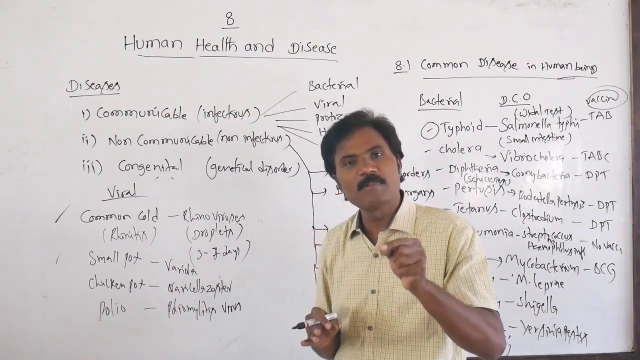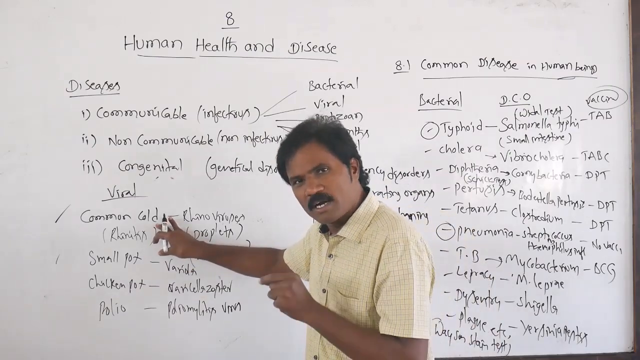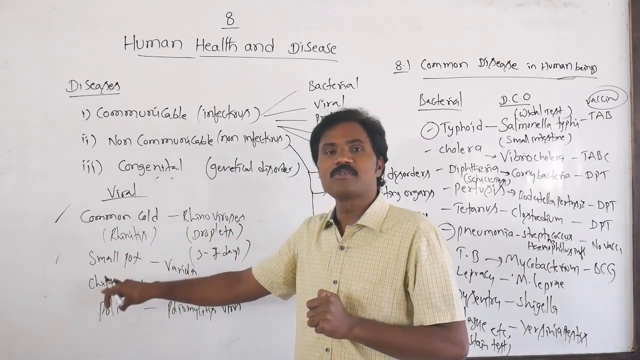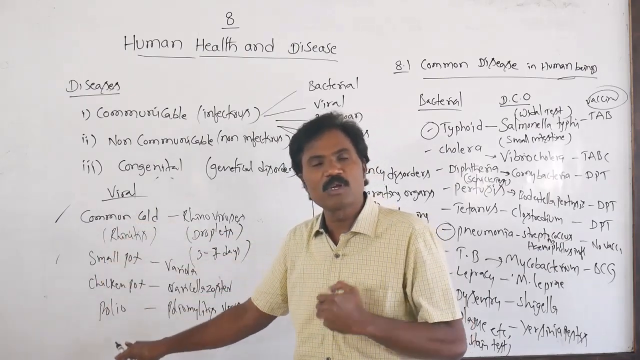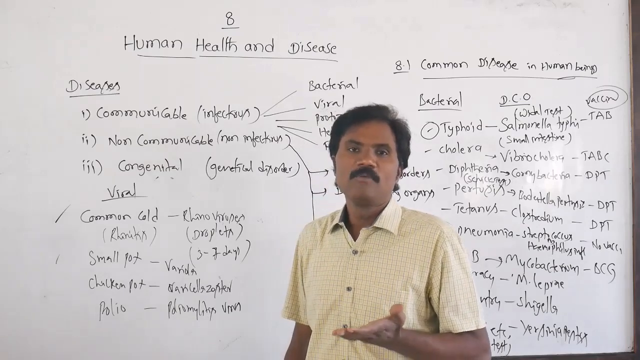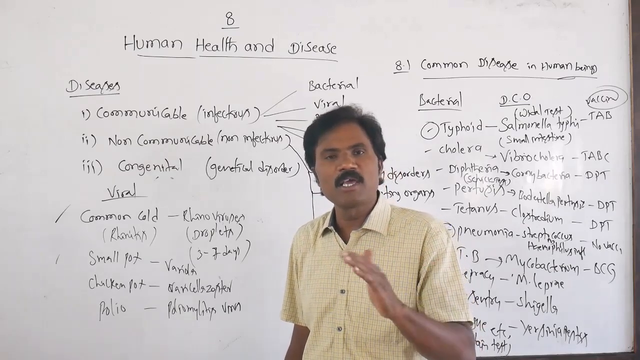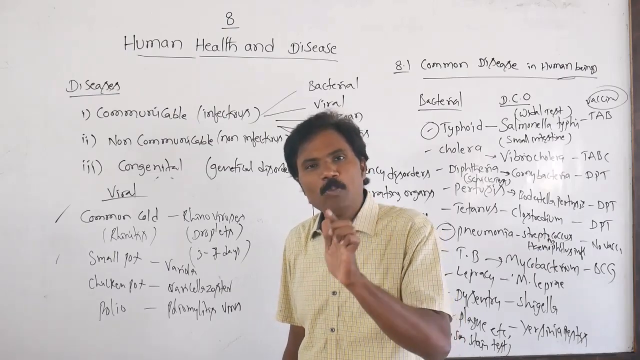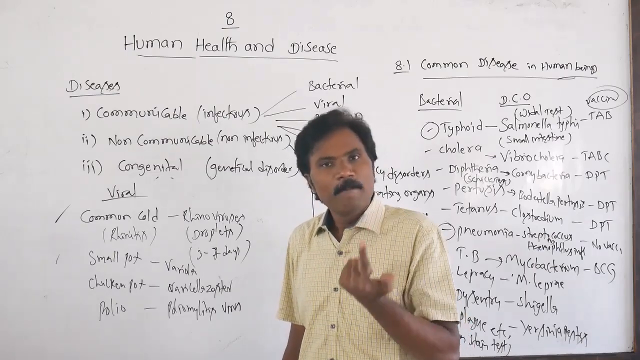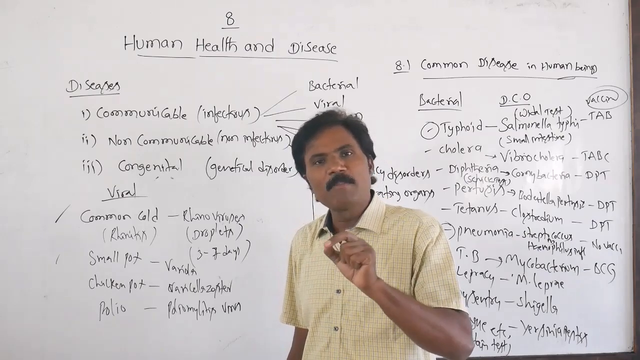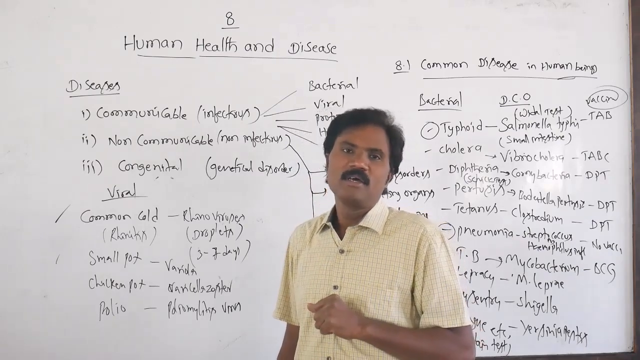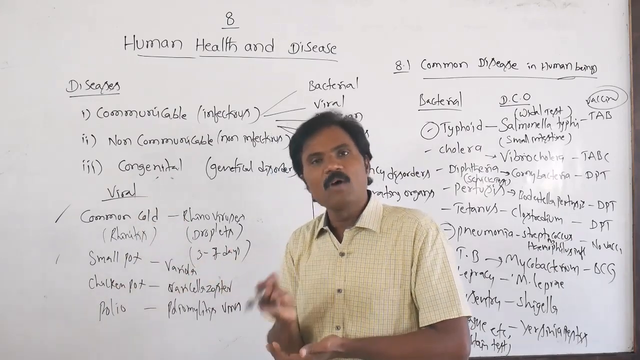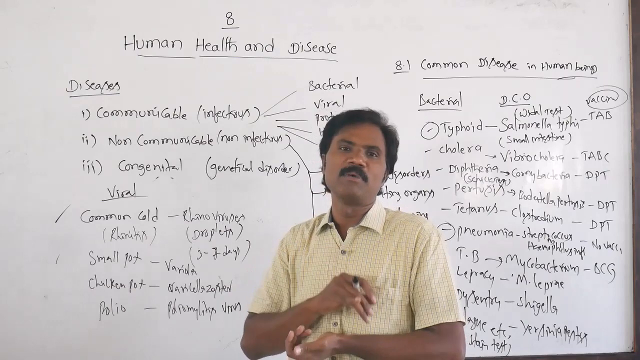So according to our syllabus, they have given only the common cold. Apart from this, you should know about the other diseases caused by viruses. Measles is also present. Which virus normally causes measles? Normally measles is caused by the rubeola virus. Then mumps, normally a paramyxovirus. Then apart from this, the rubella virus, which we normally call German measles.